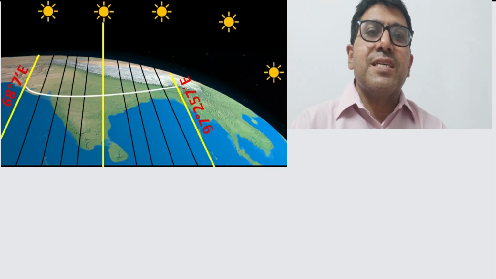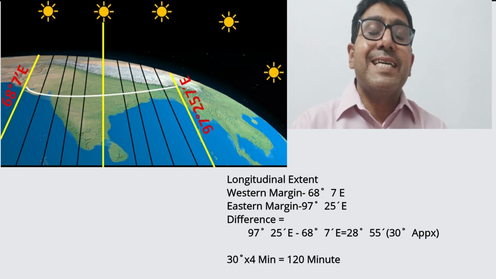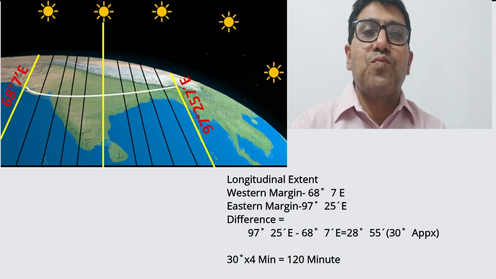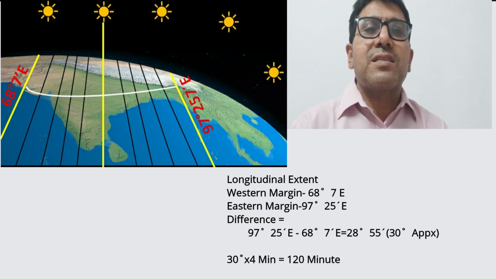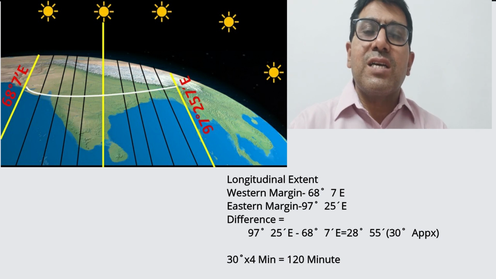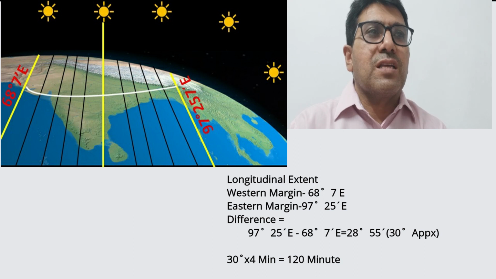When we talk about India's longitudinal extent, it is 30 degrees, and 30 degrees multiplied by 4 means 120 minutes, that is 2 hours difference between the easternmost point and the westernmost point of India. That's why the sun rises 2 hours earlier in Arunachal Pradesh, that is in the east, than in Gujarat.